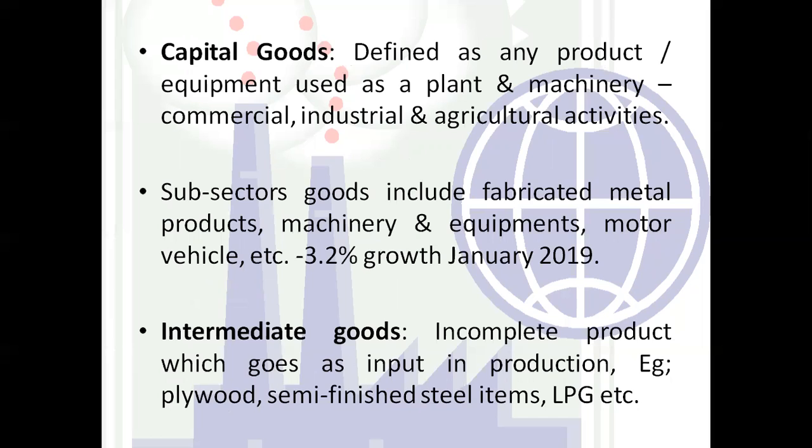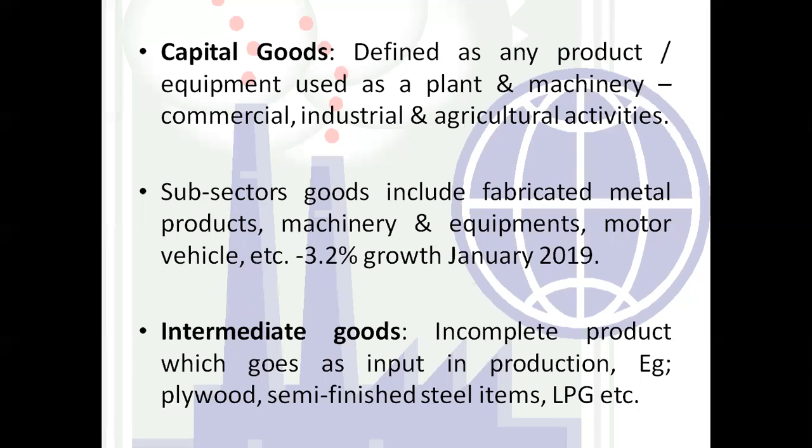Capital goods has been defined as a product or equipment which is used as plant and machinery for agricultural purpose, for the commercial purpose, for the industrial purpose, or the activities, we can say, right?